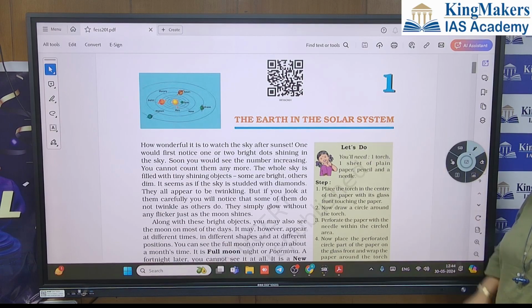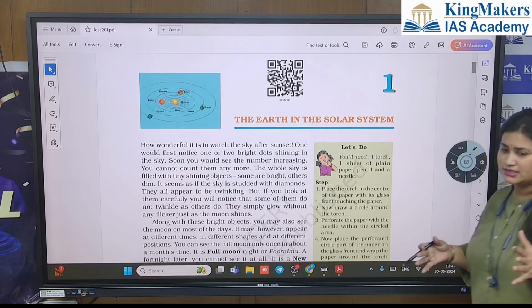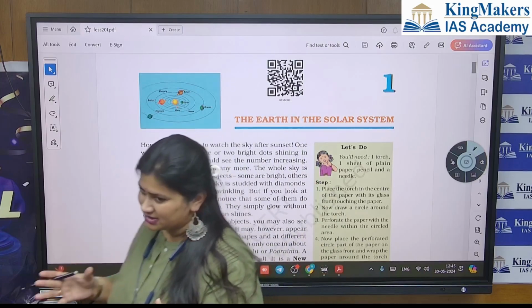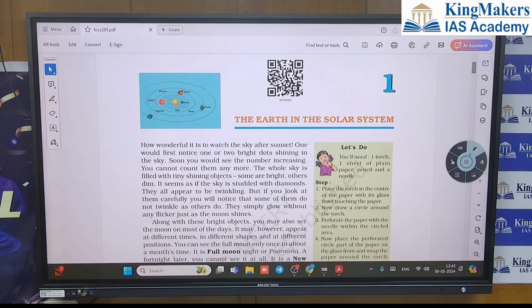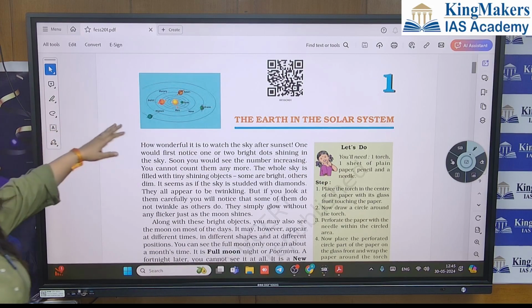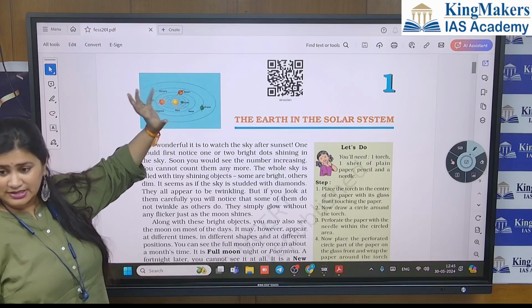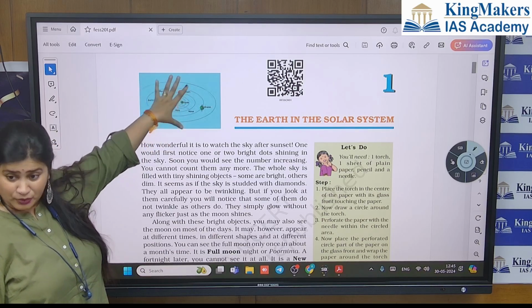Tell me something about that. What do you understand by solar system? All these things, right? All these planets, stars, all these are the solar system. Our solar system has the Sun, Mercury, Venus, Earth, Mars, Jupiter, Saturn, Uranus, Neptune, Pluto. Pluto is there.